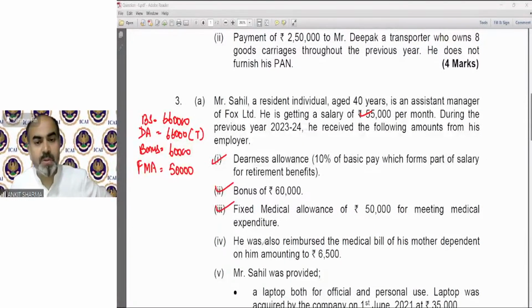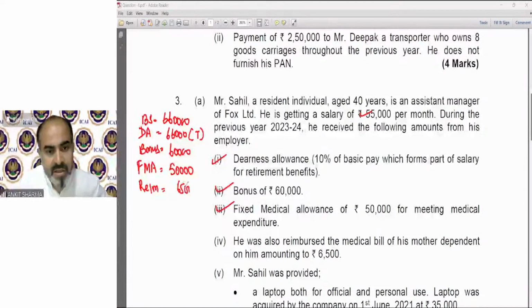He was also reimbursed the medical bill of his mother dependent on him amounting to rupees 6,500. So there is no exemption for reimbursement in case of medical bills. You have to write the full thing whenever you are solving the examination. I am writing the short values and short names for that.